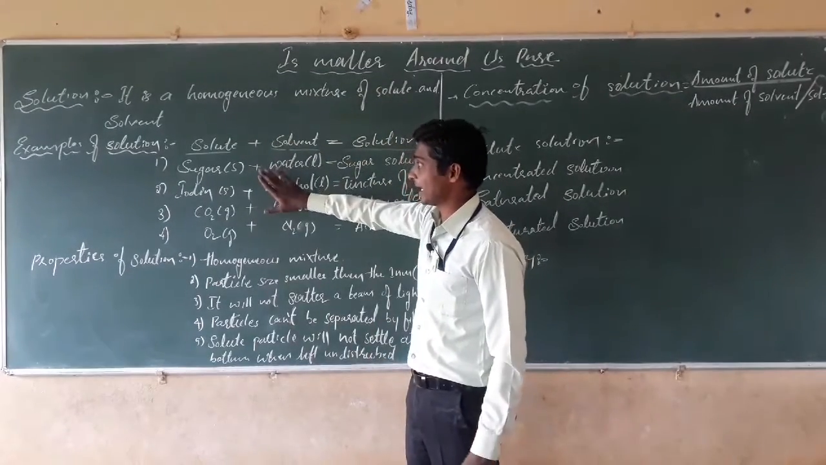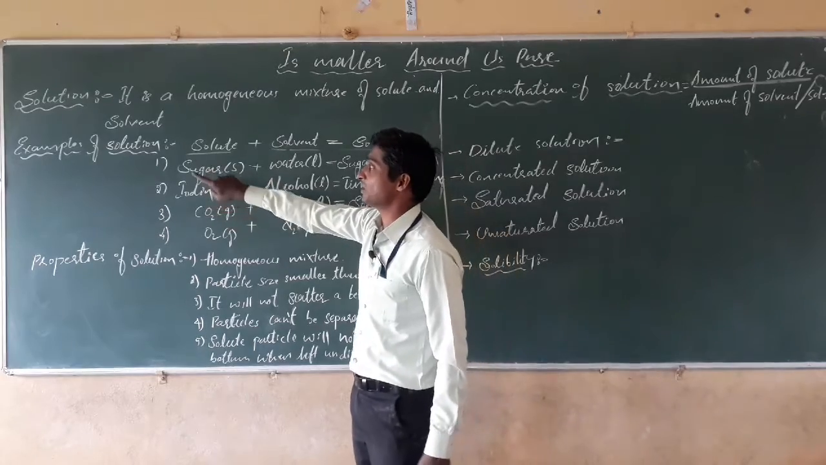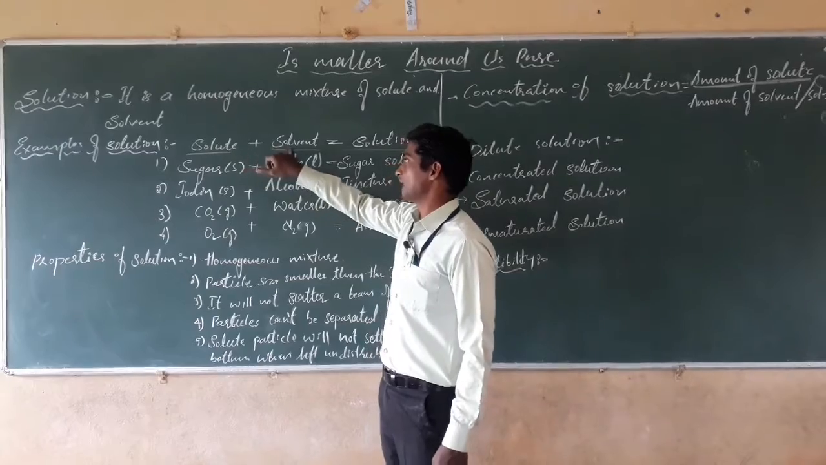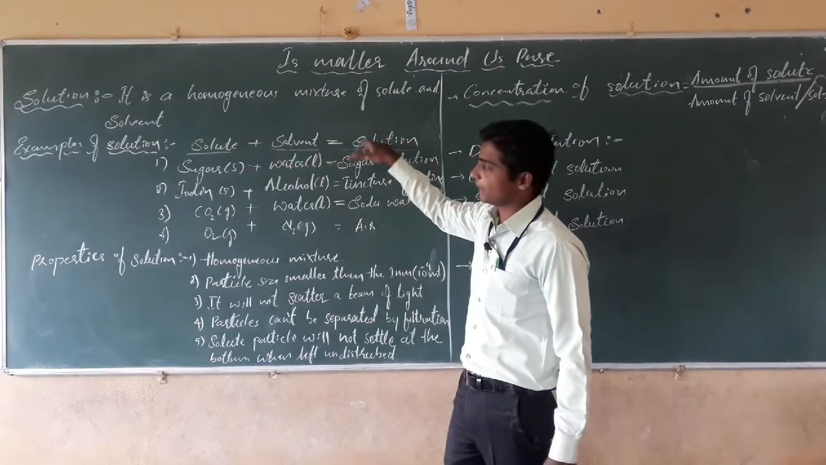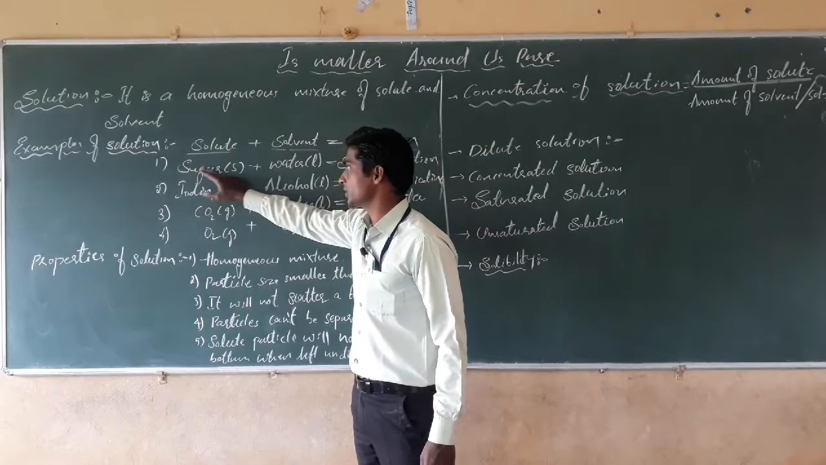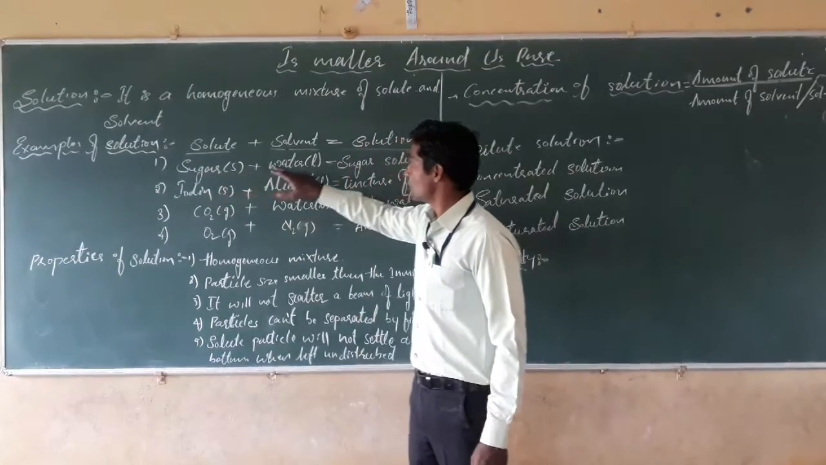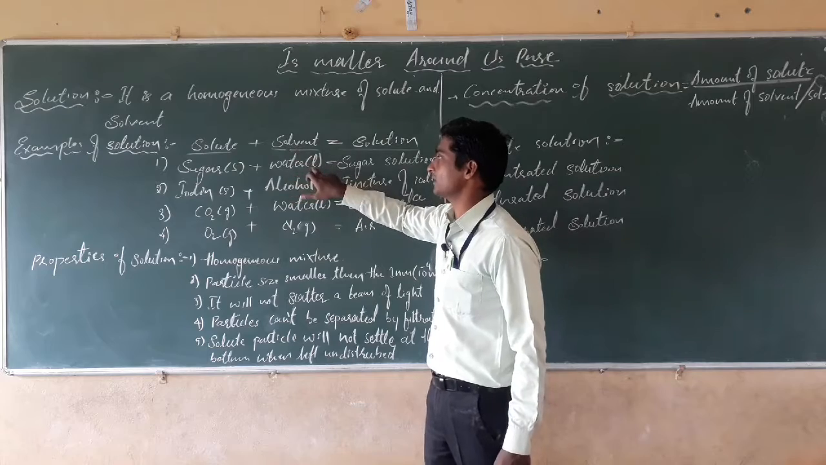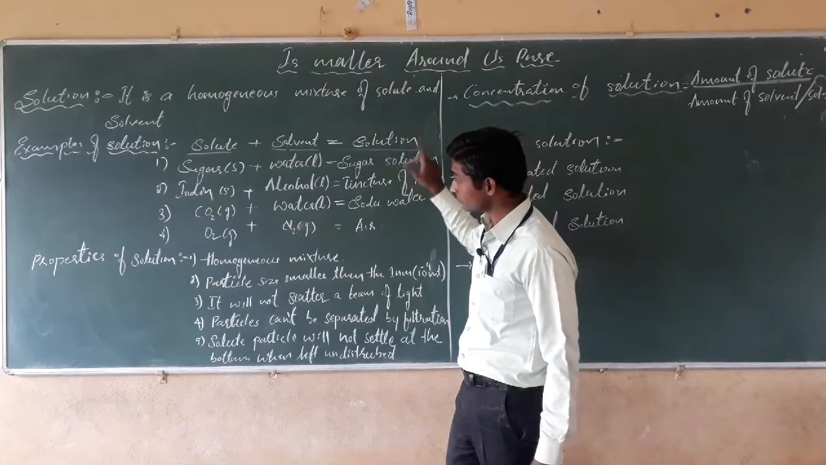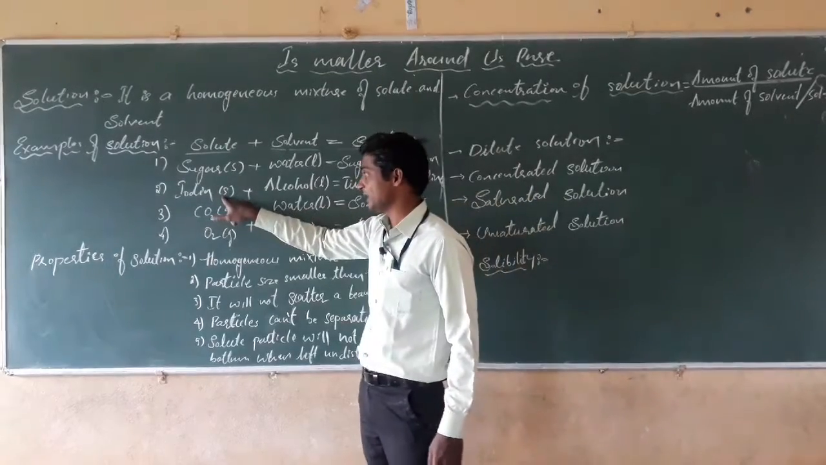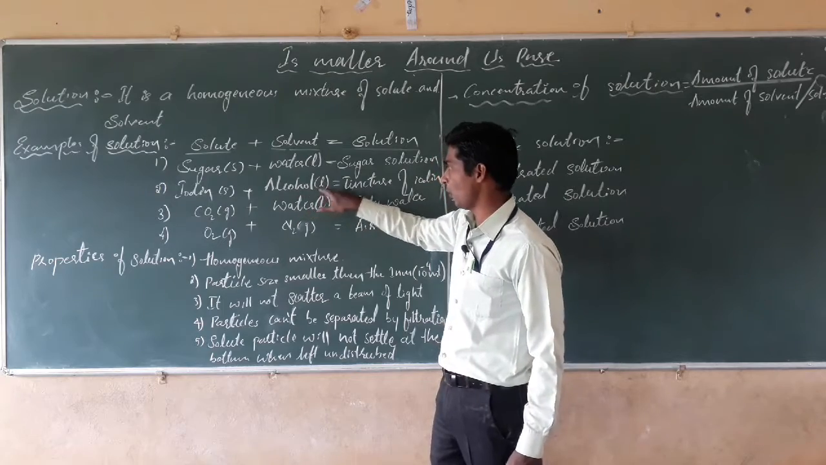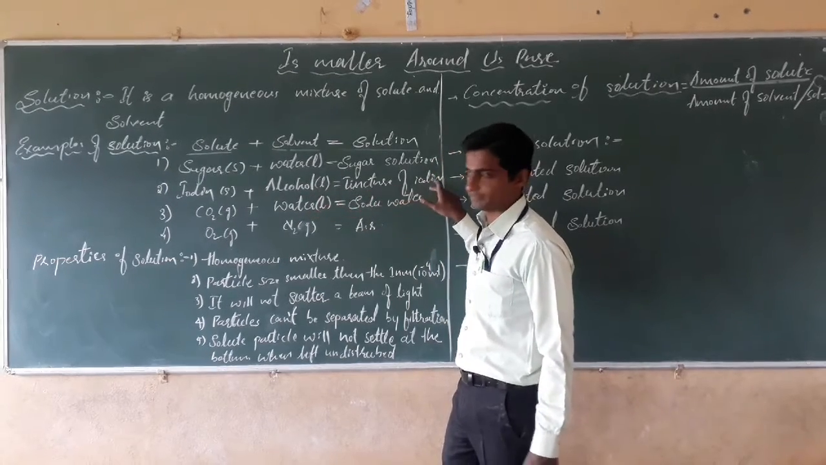Next, dear students, here I have given examples of solutions. Solute plus solvent gives a solution. Sugar is a solute present in solid form, and water is a solvent present in liquid form, and they form a sugar solution. Next, iodine is a solid that gets dissolved in alcohol, which is a liquid, and it forms the tincture of iodine.